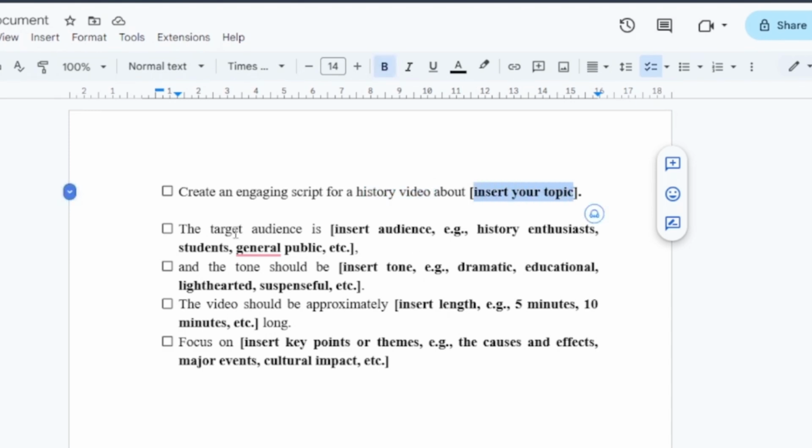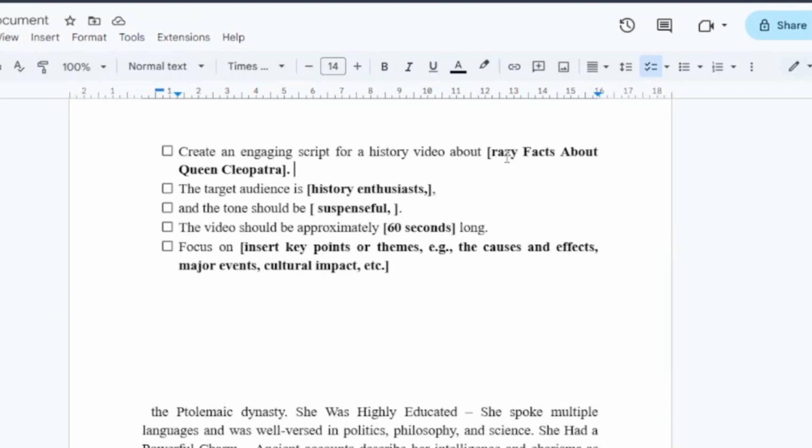Then from there, you need to insert the targeted audience. Is it history lovers, students, or just the general public? Then you need to insert the tone that the AI tool should follow. Is it something that is dramatic or just educational, something that is suspenseful? From there, you need to approximate how long your video should be. Is it 5 minutes or just 60 seconds? Once you insert the topic, the targeted audience, the tone of your script, and how long you want it to be, the last thing is the focus key points.